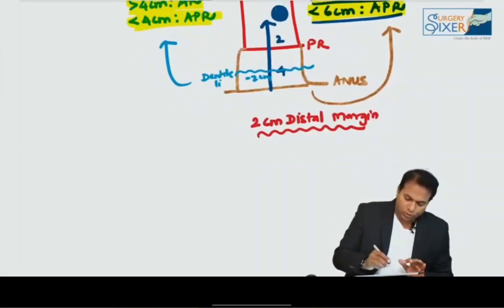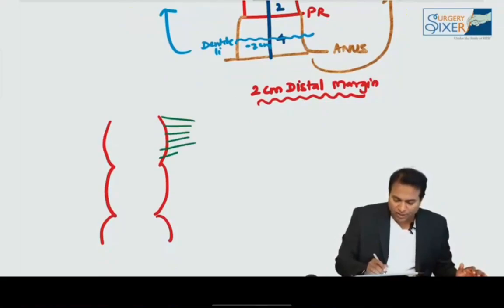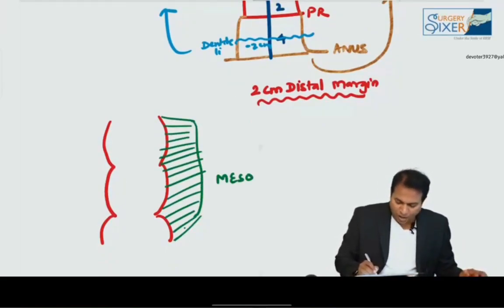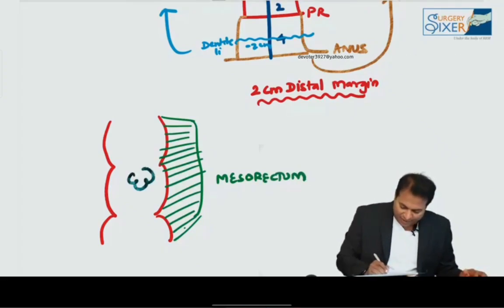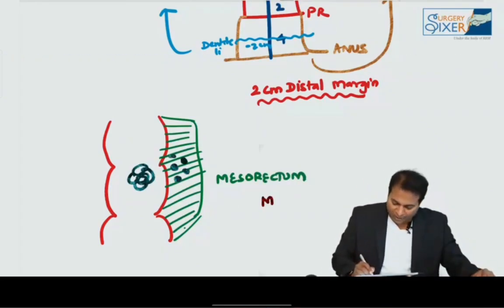And apart from this, you also should know, if this is a rectum, rectum has one attachment posteriorly like this. What is the name of this attachment? This is known as mesorectum. All the nodes from the rectal cancer, for example, if there is a cancer here, all the nodes will be present in the mesorectum only. Therefore, we have to remove the mesorectum also. Mesorectal excision is also advised to prevent recurrence.